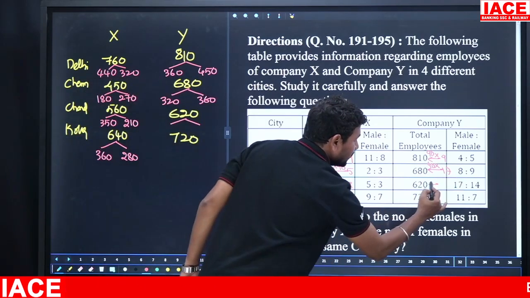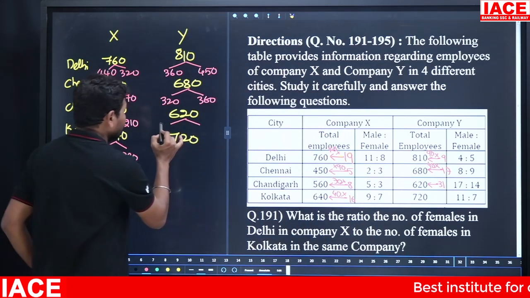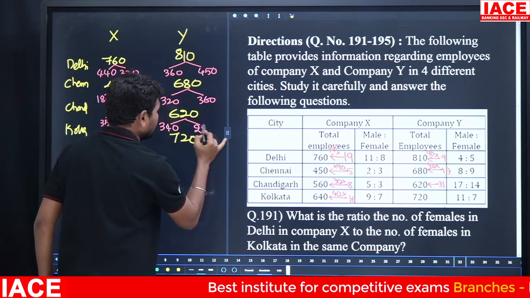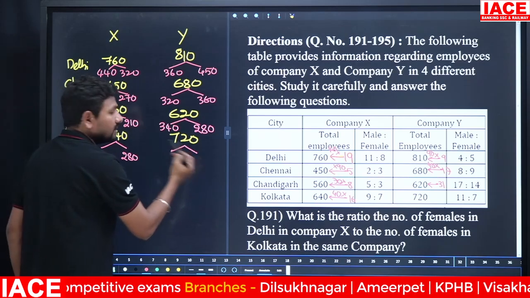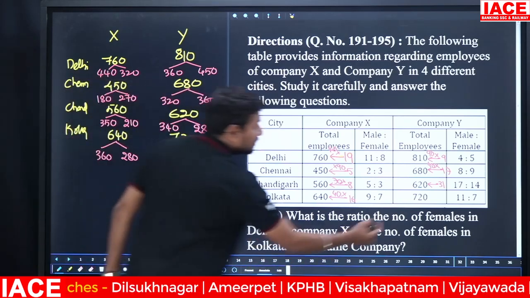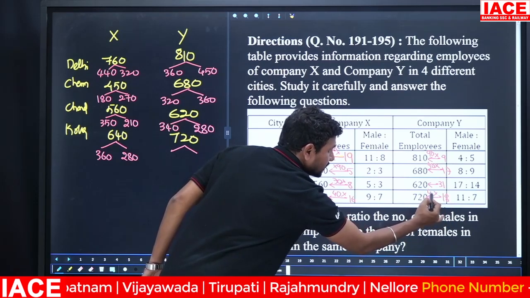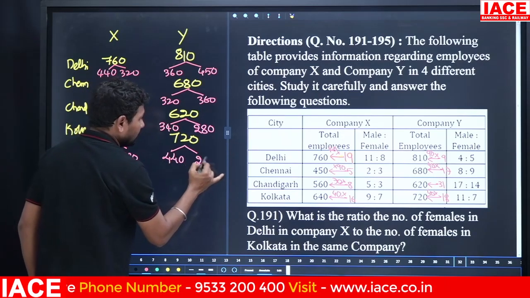17 plus 14 is equal to 31 parts. 31 × 20 is 620, 17 × 20 is 340 and 14 × 20 is 280. 280 plus 340 is equal to 620. As it is here also, the next 11 plus 7 is 18 parts. 18 parts is equal to 720, 1 part is equal to 40. 40 into 11 is 440, 40 into 7 is 280.